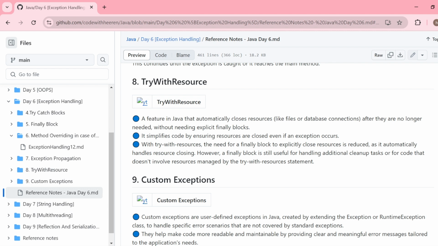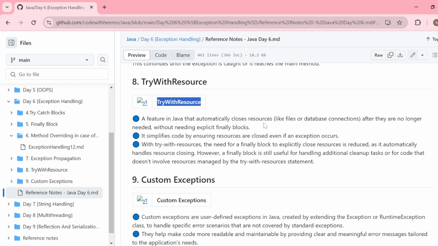you are making connections with a database or you are connecting with some file system, while executing the code or performing some task, after finishing the task, you need to close the connections. Whether you want to close the connection with a database or with some file system, those types of resources will automatically close by this feature named try with resource. Means try with resource is mainly used to manage the external resources related to your program or project. It automatically closes the connections with them.